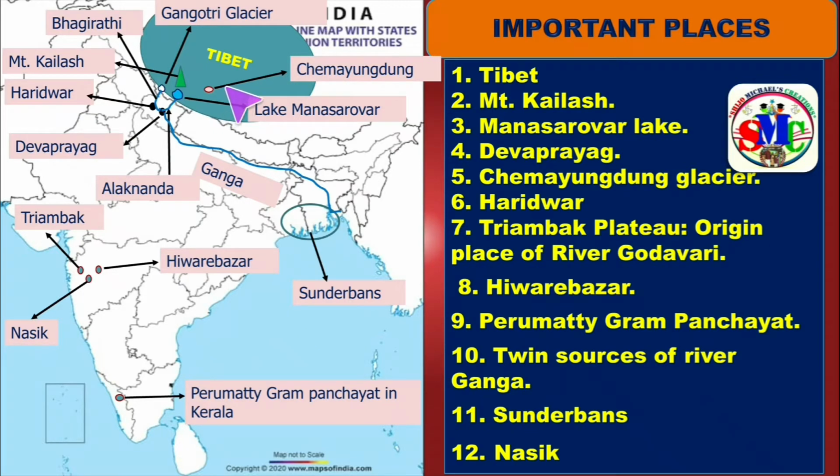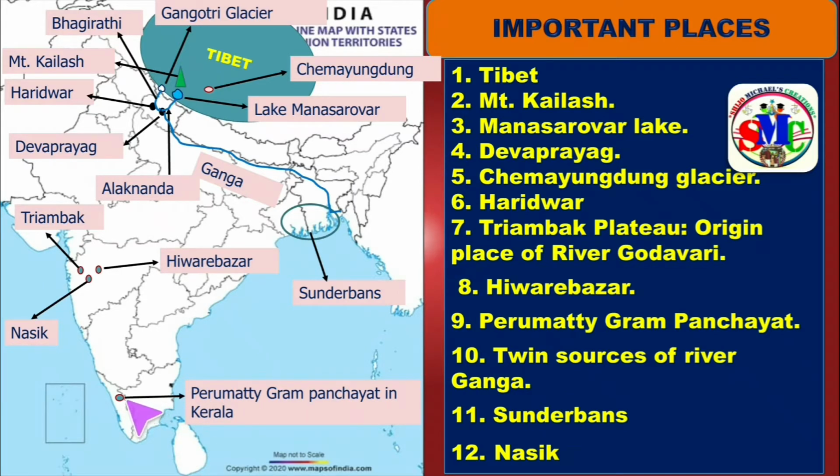This is the location. Next, Haridwar. It's near to Devaprayag. This is Haridwar. This is the location. Next, Triambak Plateau. It is the origin place of river Godavari. This is the location. Next, Hiware Bazaar. That is also near to Triambak Plateau in Maharashtra only. This is the location. Next, Perumati Gram Panchayat. It is in Kerala. It is in Palakkad district.